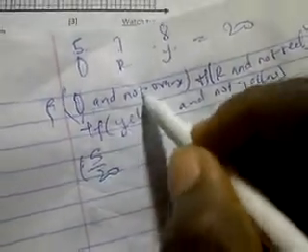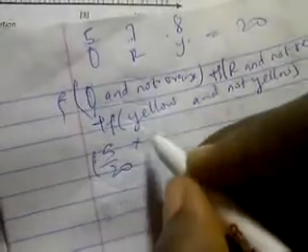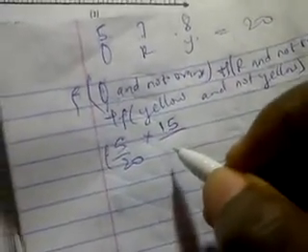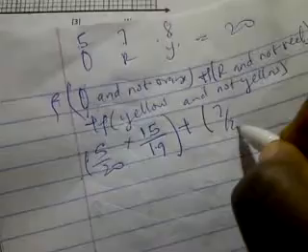Okay, probability of not picking orange, now the total is 20. 20 minus 5 is 15, so you have 15 over. Now this total is not going to be the same. Why? Because 1 has been selected before, so the total is remaining 19. Okay, so you have 15 over 19. Okay, now plus probability of picking red is 7 over 20.